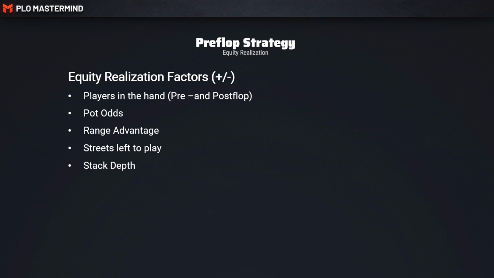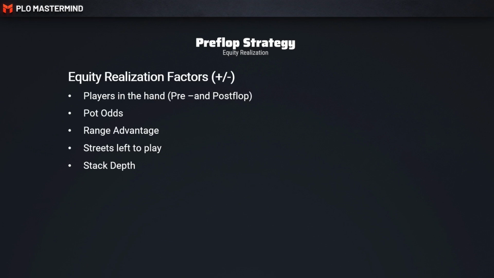Then stack depth has a huge impact as well. Let's imagine you are defending the big blind against a button open raise. Now, if you only had one big blind left after calling, you could call a wide range of hands pre-flop because you wouldn't have to worry about getting bluffed off your hand post-flop anymore. You're very close to full equity realization. It only requires one more big blind. Obviously, in reality, what usually happens is that we are quite deep while playing out of position. That will lead us to actually play kind of tight because our opponent can leverage the positional advantage and also other factors such as range advantage across multiple streets very heavily, which in return will make us under-realize our equity.